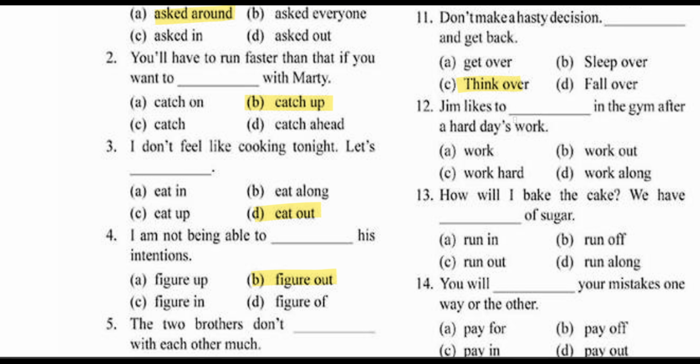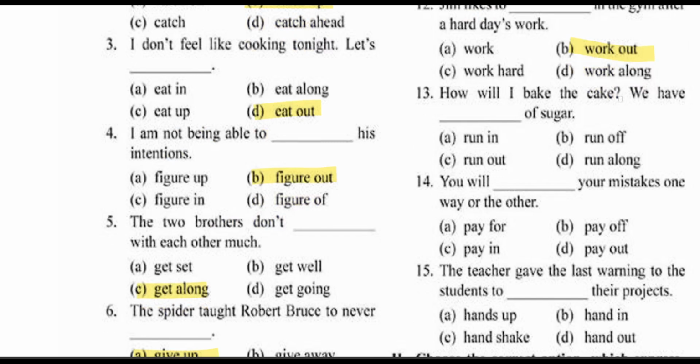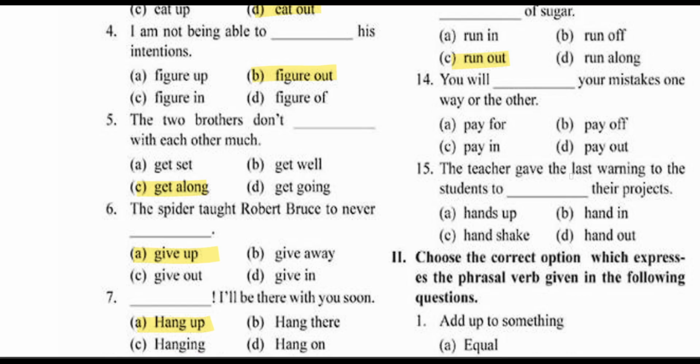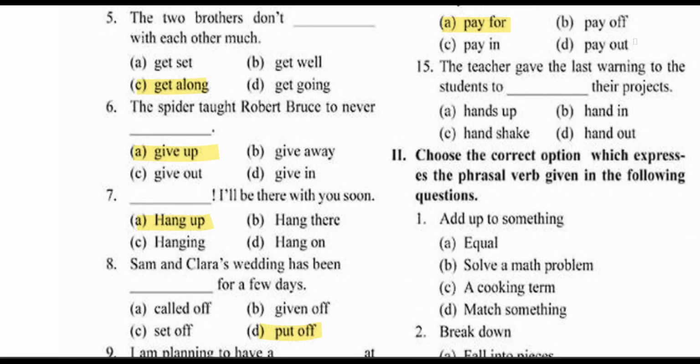Jim likes to work out in the gym after a hard day's work. How will I bake the cake? We have run out of sugar, so the sugar is not there, and we will not be able to make the cake. You will pay for your mistakes one way or the other. The teacher gave the last warning to the students to hand in their project, which means to submit their projects.